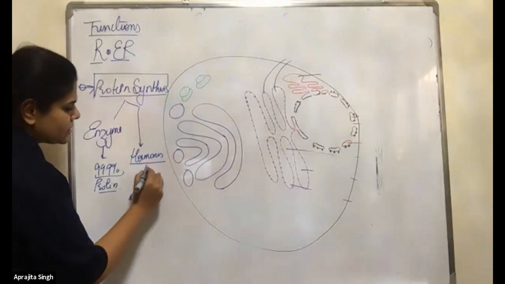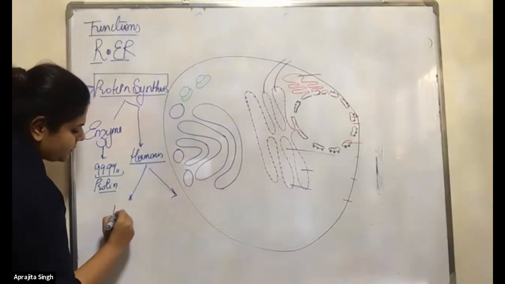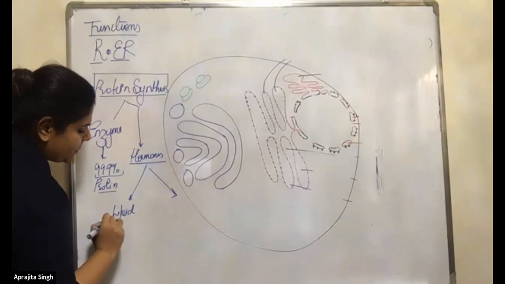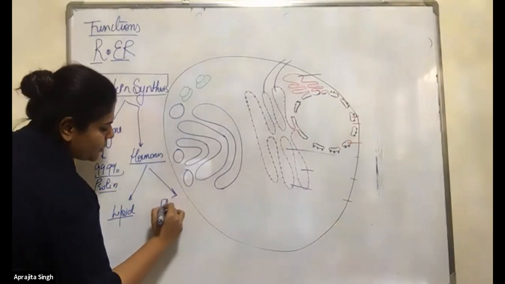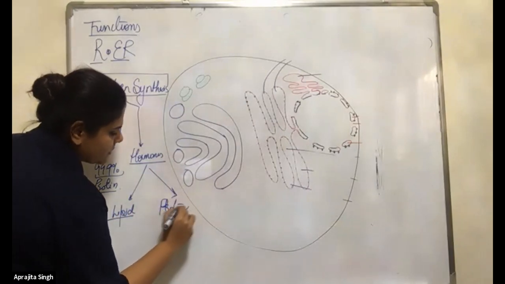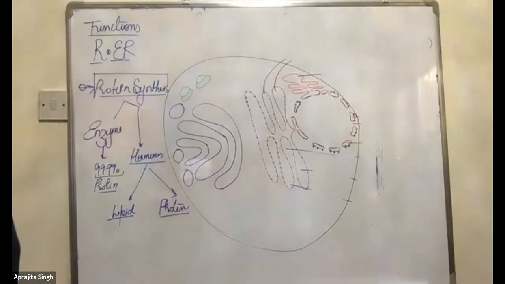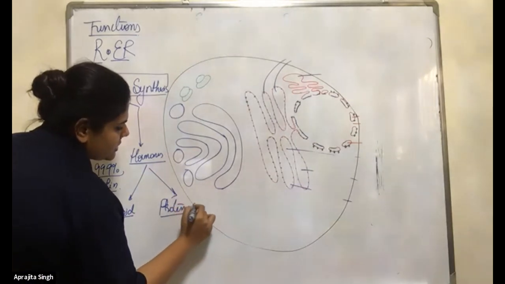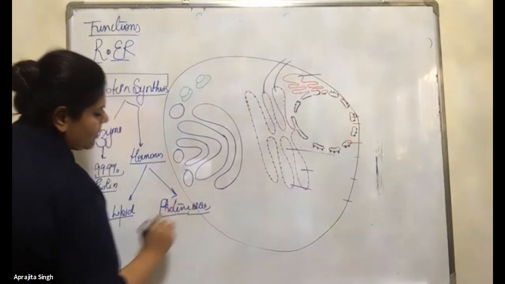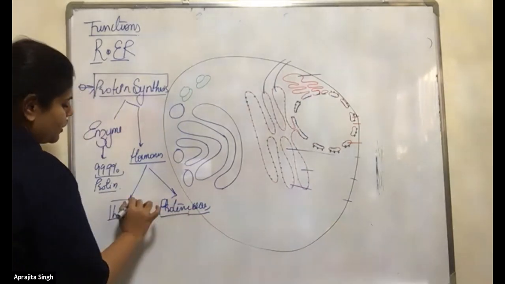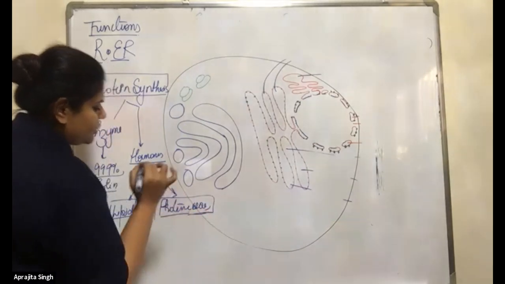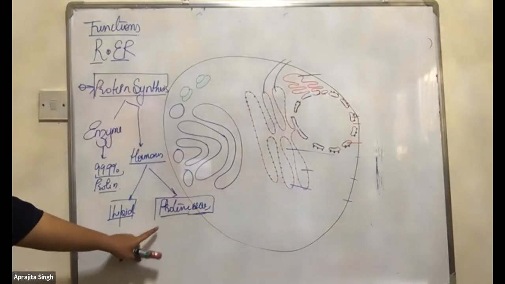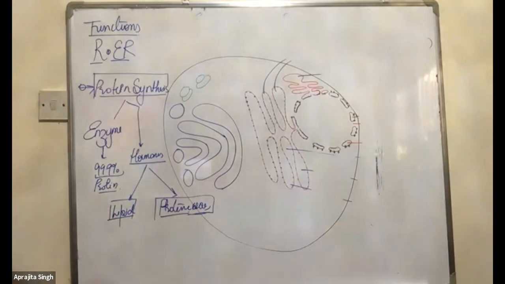So you have to see what hormone that is. We will discuss this in other chapters. Lipid and protein, or you can say proteinaceous hormones. You have to always think which hormone they have given you. Proteinaceous and lipid hormones are the two categories.